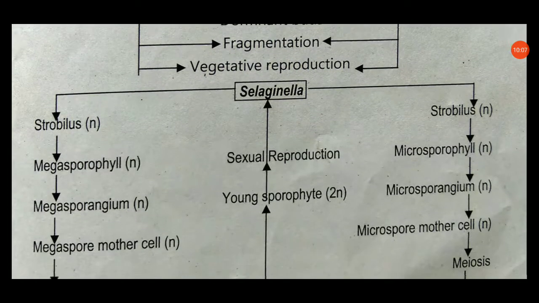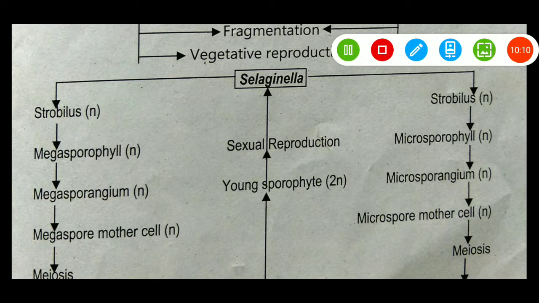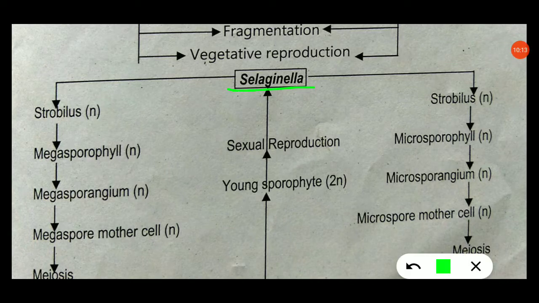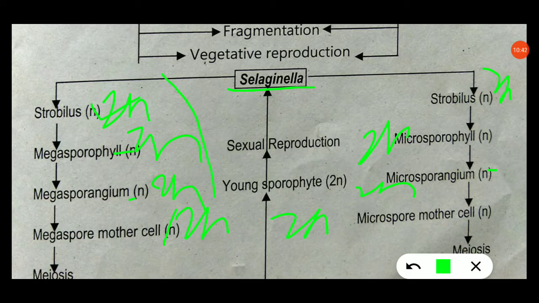Then comes asexual reproduction in Selaginella. This is the strobilus. Here is a mistake in the book. From the strobilus, this strobilus is 2n. This megasporophyll is 2n, the microsporophyll is 2n, the megasporangium is 2n, and the microsporangium is also 2n. Then the megaspore mother cell is also 2n, and the microspore mother cell is 2n. This is the sporophytic phase, which is diploid.